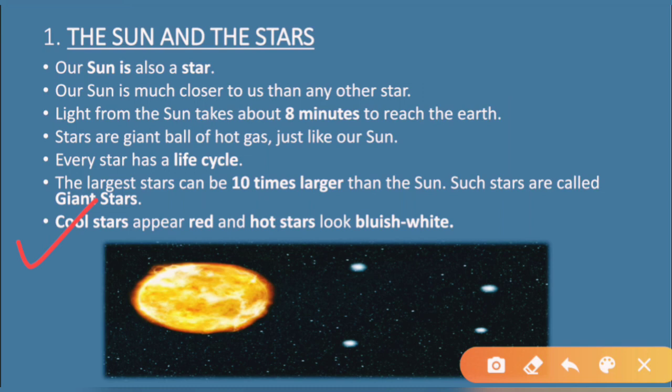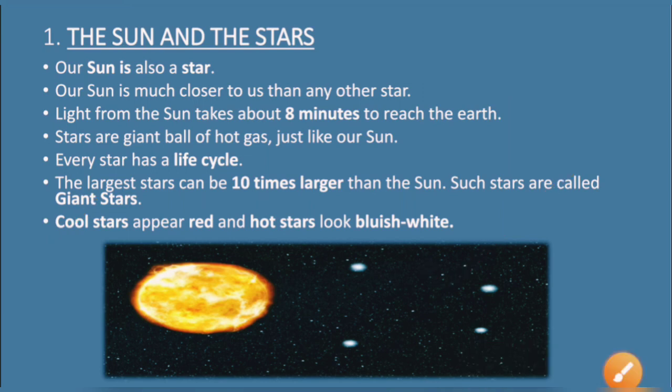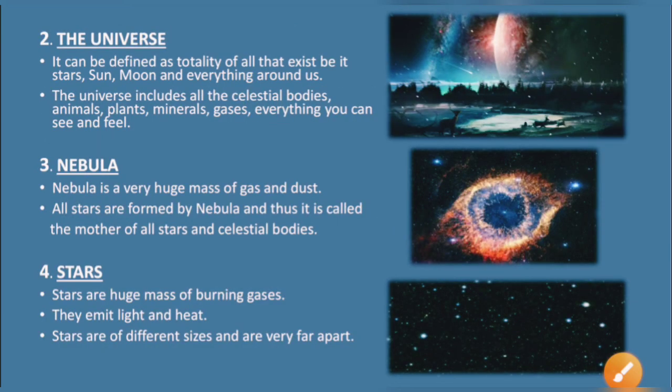So cool stars appear red in color and hot stars appear bluish white in color. You can see the picture for reference. Okay, this was the basic knowledge you should have about the sun and the stars. Now moving to the next topic, that is the universe.